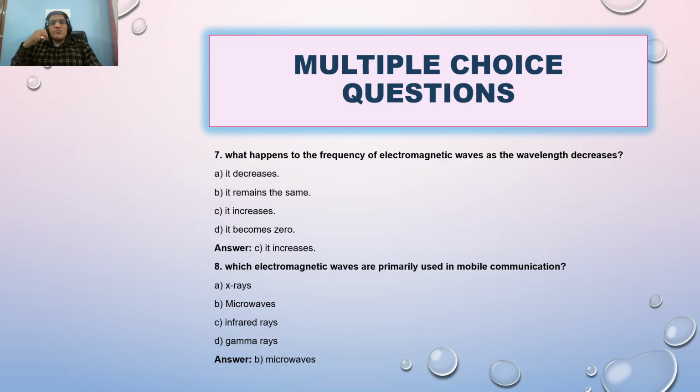Now again, what happens to the frequency of an electromagnetic wave as the wavelength decreases? You know very well the wavelength has an inverse relation with the frequency. So if wavelength decreases, frequency increases, and if wavelength increases, frequency decreases. So the answer is option C. Now, which electromagnetic waves are primarily used in mobile communication? The answer is microwaves.